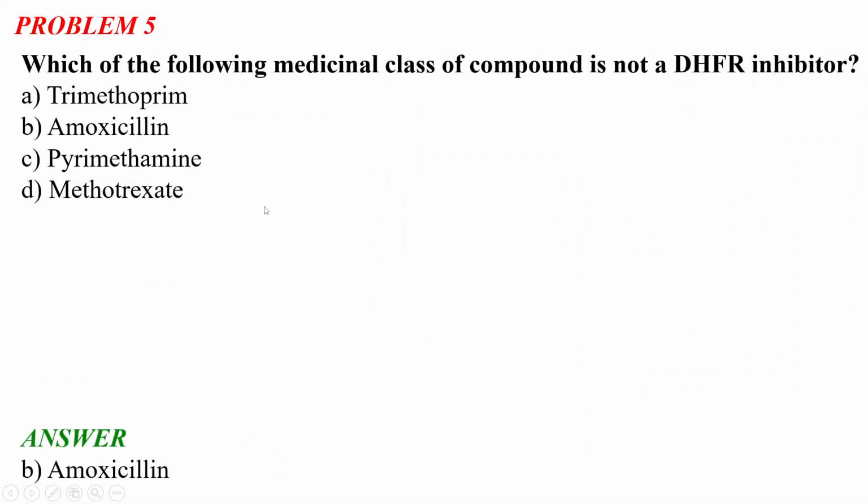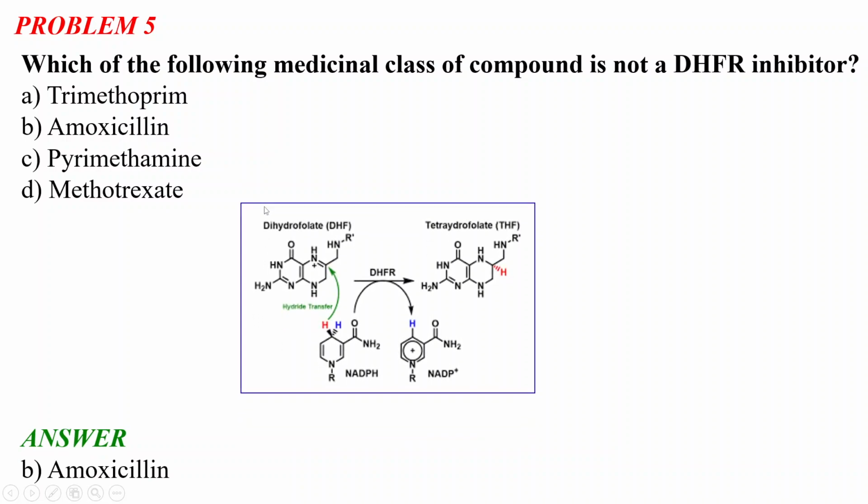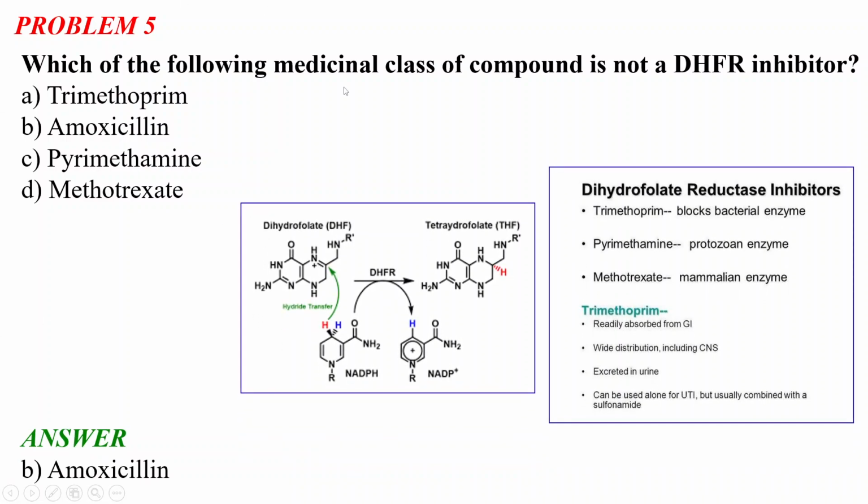Let us discuss what a DHFR inhibitor is. DHFR is the enzyme called dihydrofolate reductase. What does this enzyme do? It catalyzes the reaction between dihydrofolate and tetrahydrofolate.